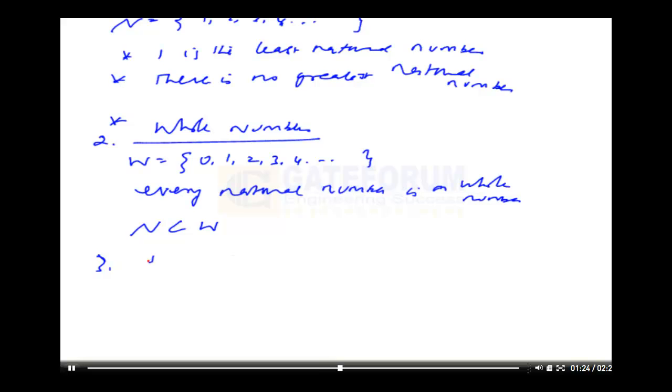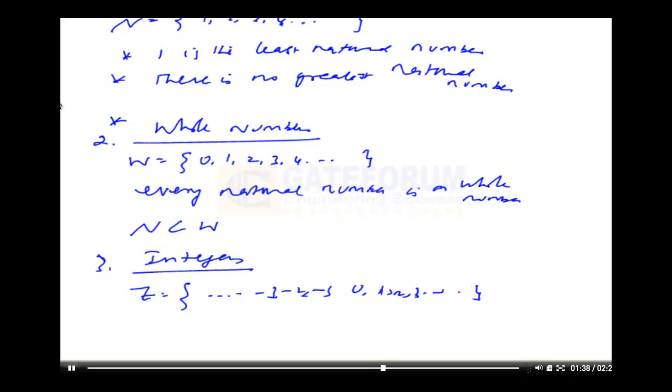The third set of numbers is called integers. This contains all negative numbers, positive numbers, and 0.